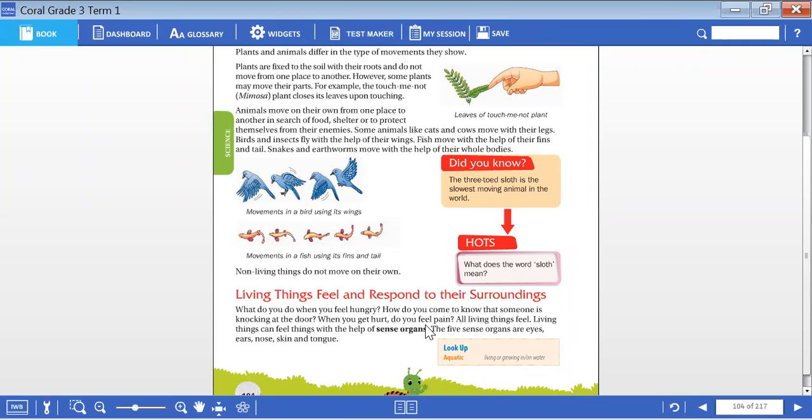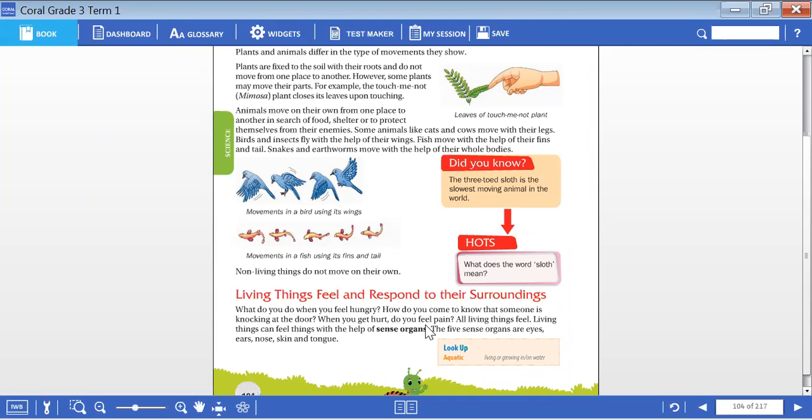So all living things feel that here, we feel the hunger, we feel the sound, we feel the touch, we feel the pain, and we can see also. A visualization also can be seen with the humans and living things. Living things can feel things with the help of sense organs. Yes, here is the main point for you. The 5 sense organs are eyes, ears, nose, skin, and tongue. You may have known in your early classes, children.